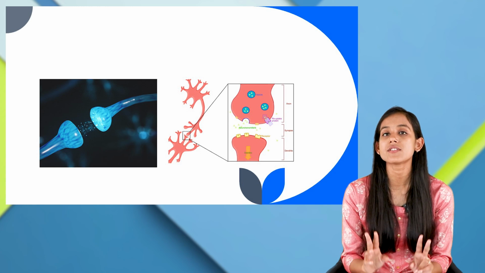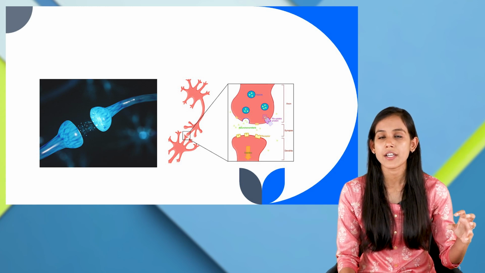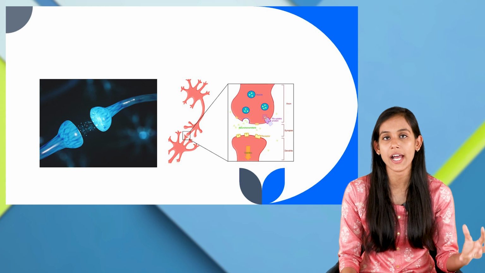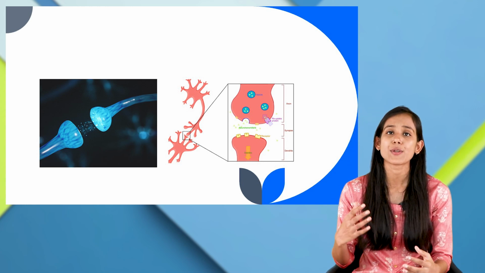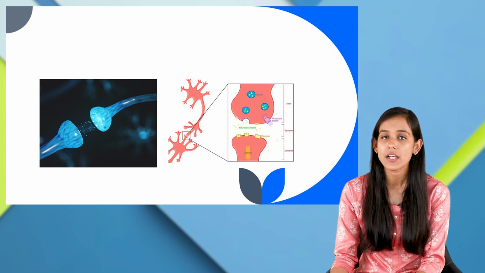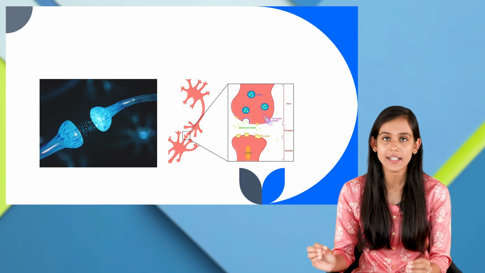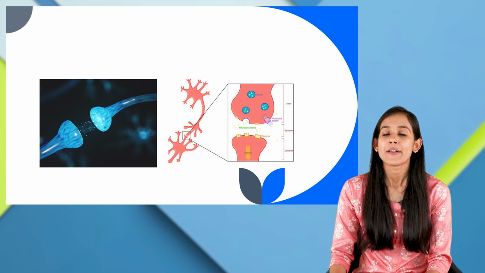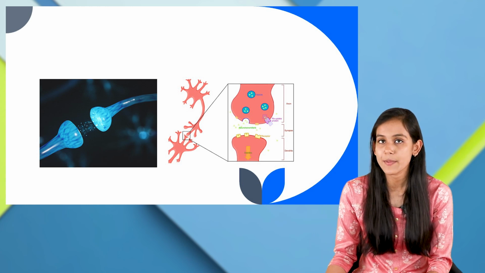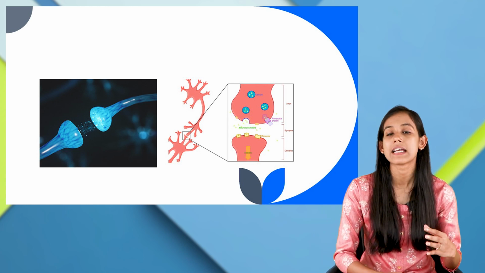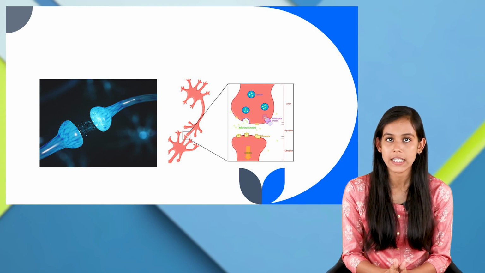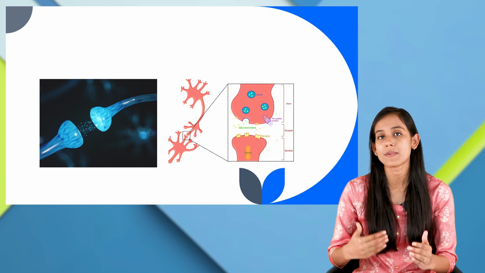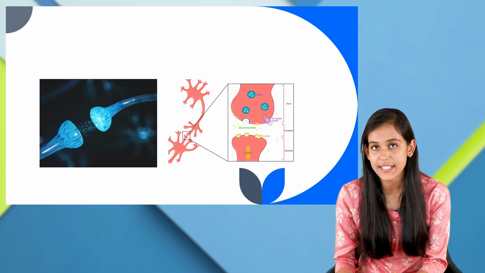Here I mentioned two things: there are neurotransmitters which bind to the receptors and tell the cells when to send the electrical signals, when to actually release them. Likewise, there are also neurotransmitters which bind to the receptors and tell the cells when to stop sending the electrical signals.